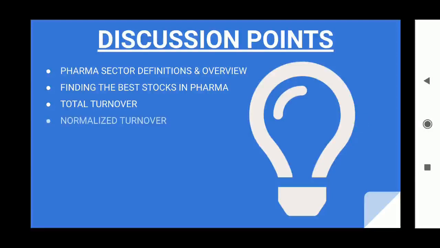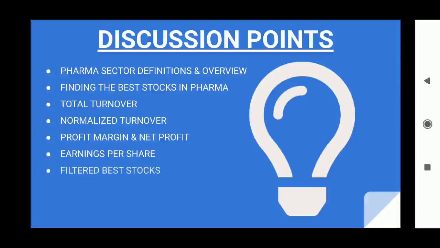Then total turnover or sales, normalized turnover, profit margin and net profit, earnings per share. Then, as we promised, the proprietary software will show you the best filtered stocks, and finally the ERM chart, which will give you the stocks, their valuations, and certain other parameters. So let us move to the next slide.